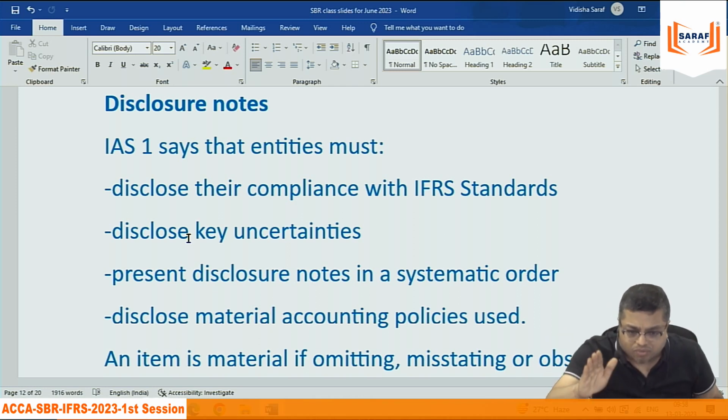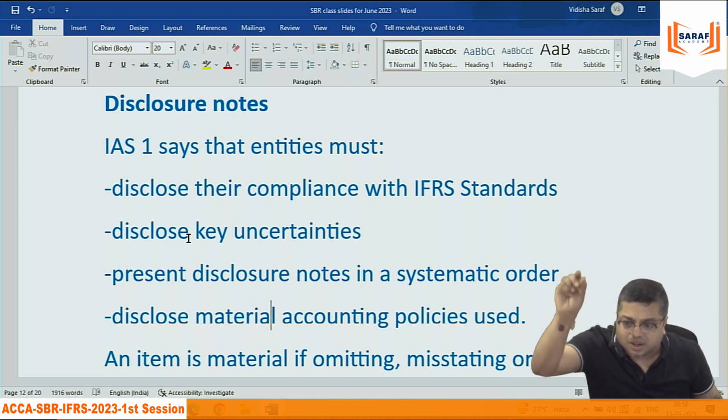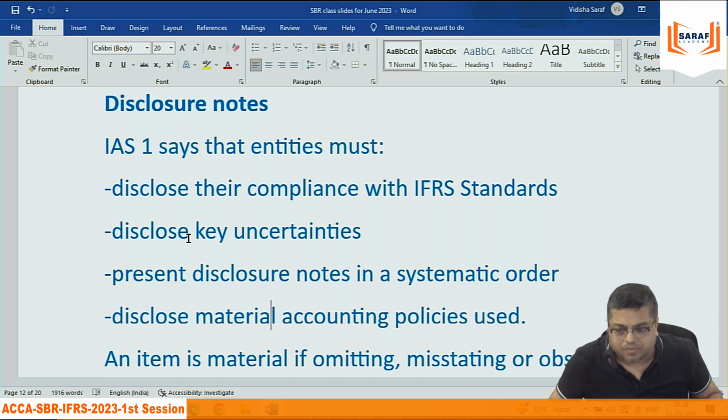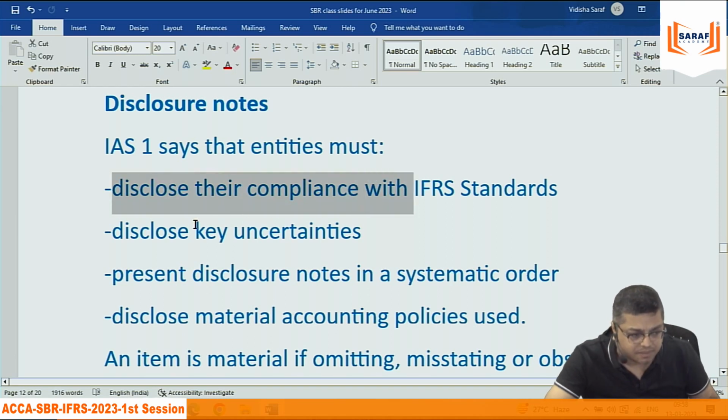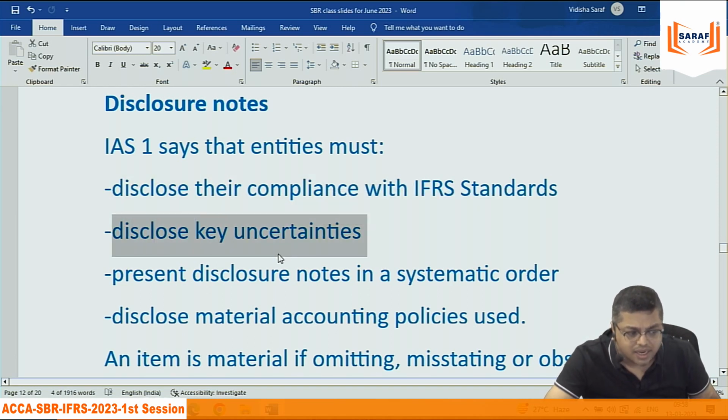When the CIMA case study exam is there, whether it's a management case study, whether it's a strategic case study, the first page of the case study they say the company follows IFRS, they have prepared their financial statements by following international accounting standards, because that should be written. If you are partially following, you can't write this. Disclosure of key uncertainties.